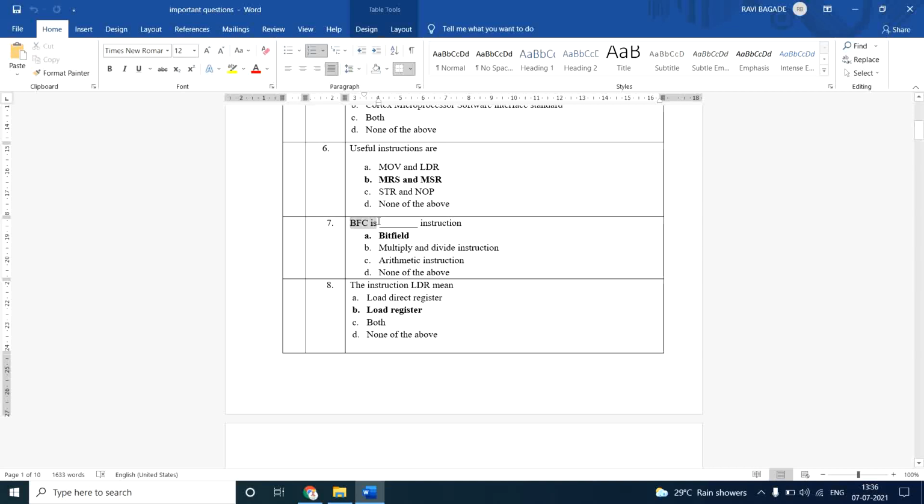Then BFC is an instruction. It is called bit field clear, the long form of BFC. The next question: what does the instruction LDR mean? There are four options: load direct register, load register, both, and none of the above. For this, the option is load register.